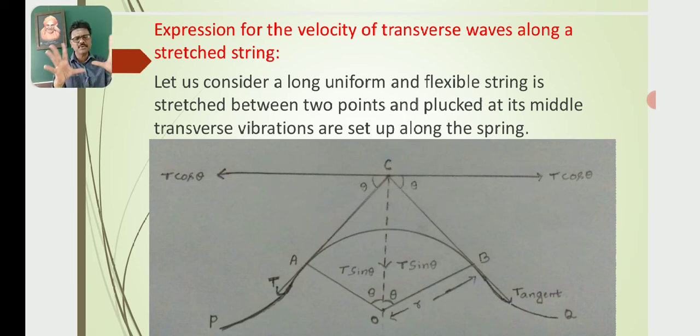So this is the diagram for transverse waves along a stretched string.